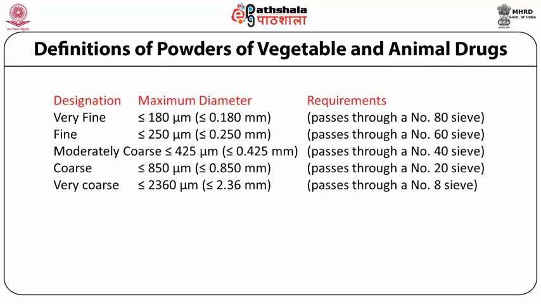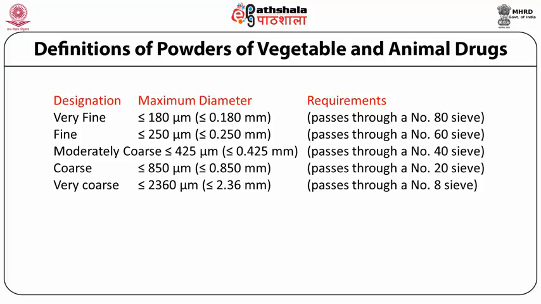Designations which are used for powders include very fine powder, which has maximum diameter less than 180 micrometer or less than 0.18 millimeter. This powder passes through sieve number 80. The second designation is fine powder, which has the maximum diameter less than 250 micrometer or 0.25 millimeter, and this powder passes through sieve number 60.